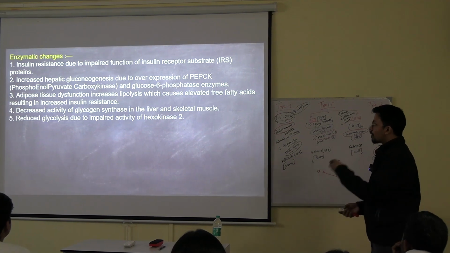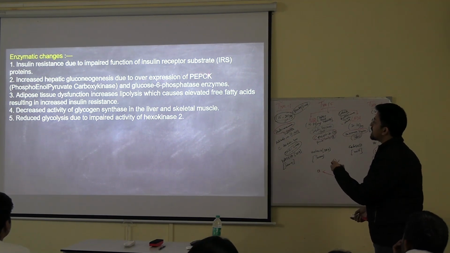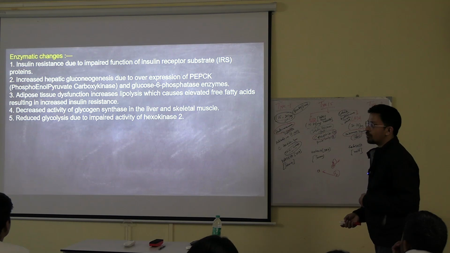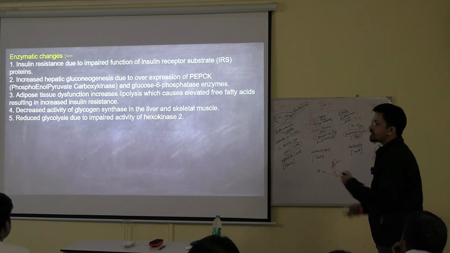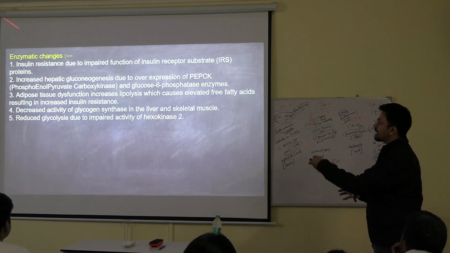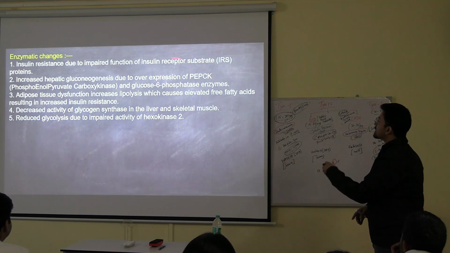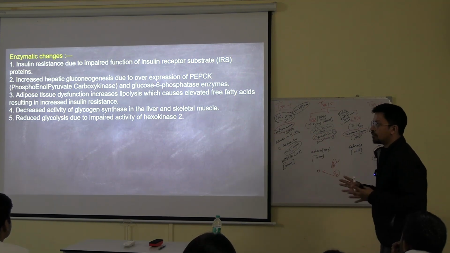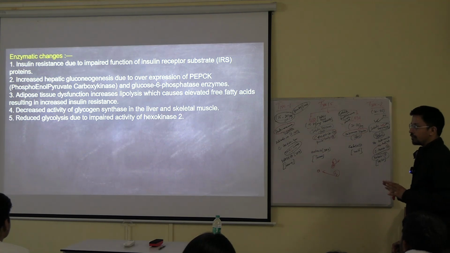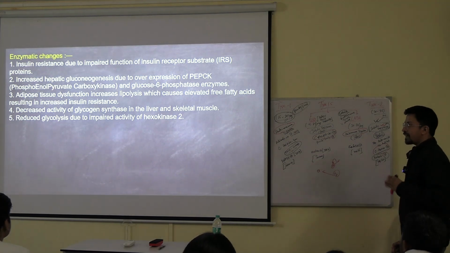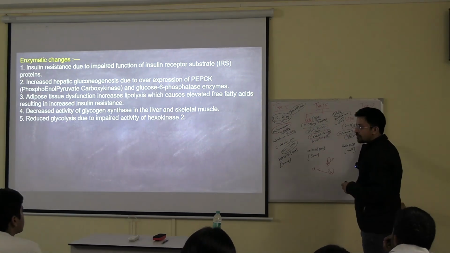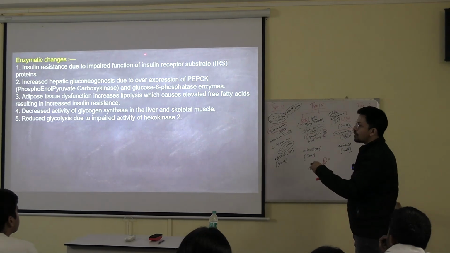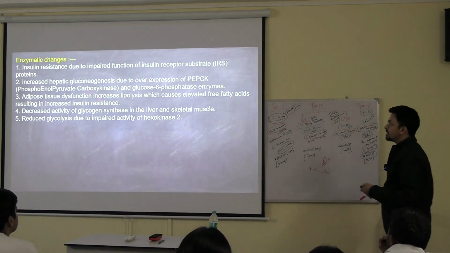So from here a question can be asked, like which enzyme is helping in increased hepatic gluconeogenesis. Nobody will ask you to tell the enzymatic changes. This can be asked: which receptor is responsible for the insulin resistance. Like this the question will be asked. So you don't have to write down everything. Certain things can be asked. One is the identification of the cases. Second is this kind of multiple choice questions.